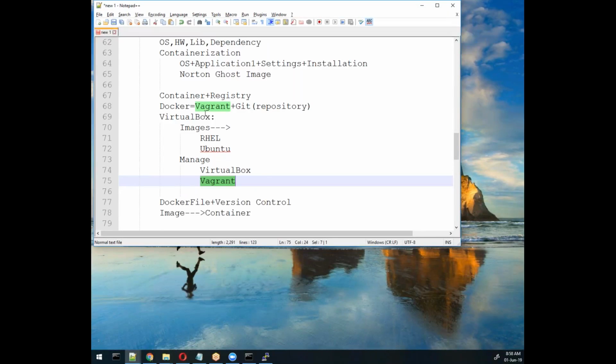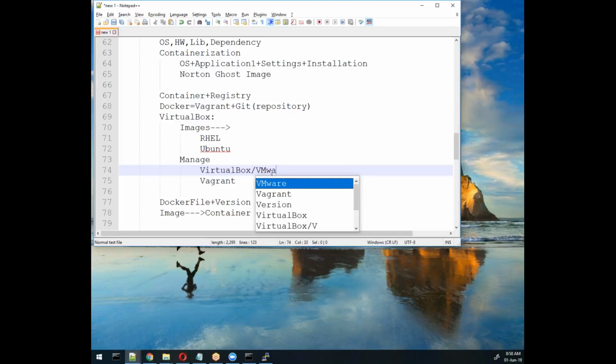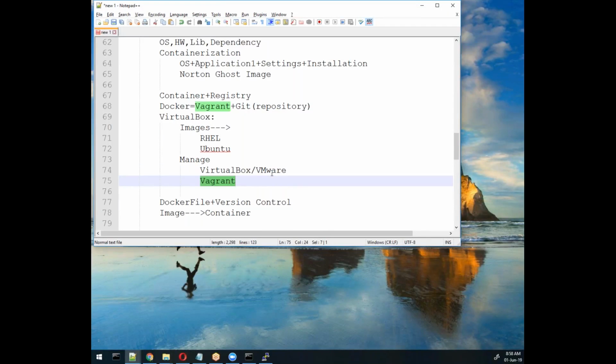Vagrant is basically to handle or manage this type of images, whatever we create. We can create, install, deinstall, open, execute some commands, install anything inside that image, copy that image, and delete that image. We can do all operations with Vagrant. The same we can do with VirtualBox or VMware. These software will help to manage the virtualization environment. It's like Datadog, which will work with any operating system, any vendor, or any provider.